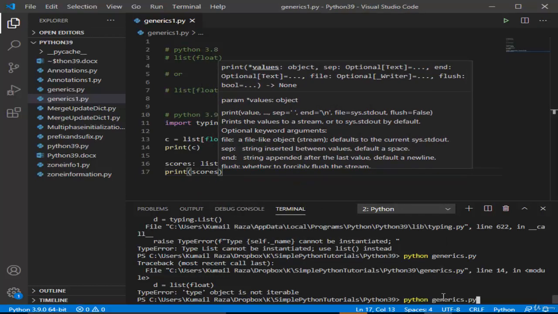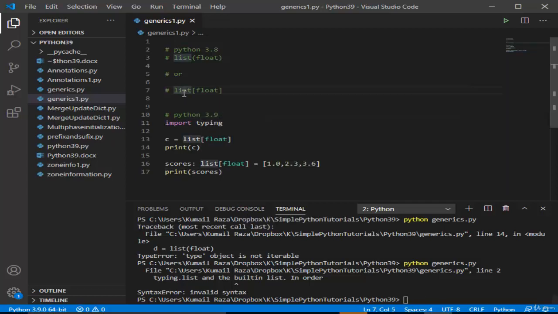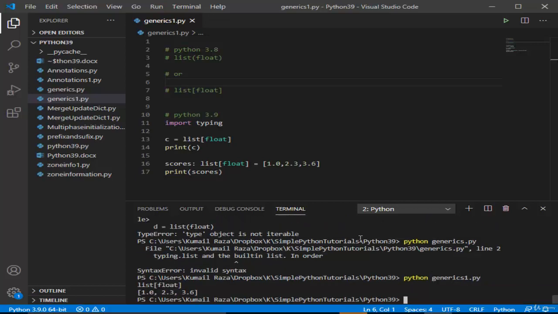When we print it in Python 3.9, it gives an error, typing.list and the built-in list. Where is the typing.list? Okay, we actually ran the wrong file. We had to use generics1.py. Now see, it printed list[float] and it printed scores. And these are both list.